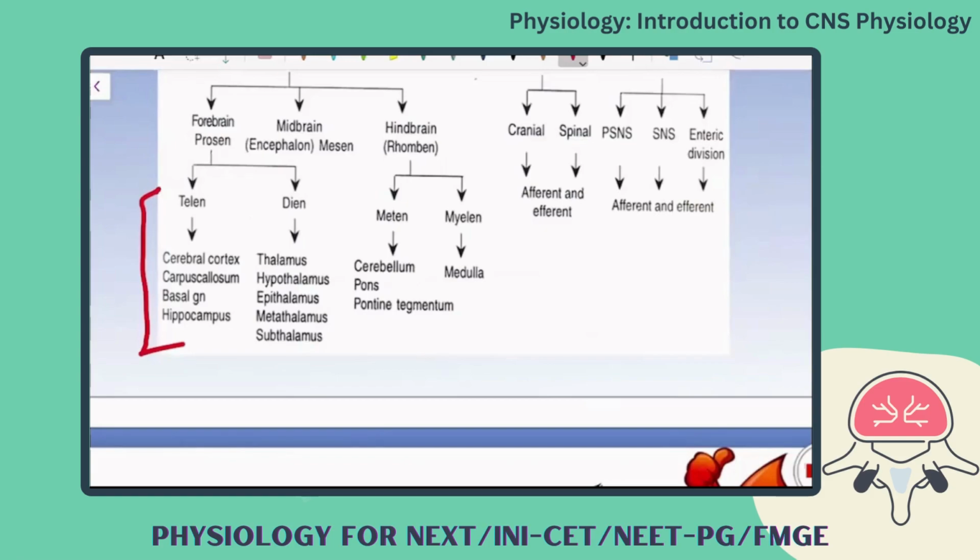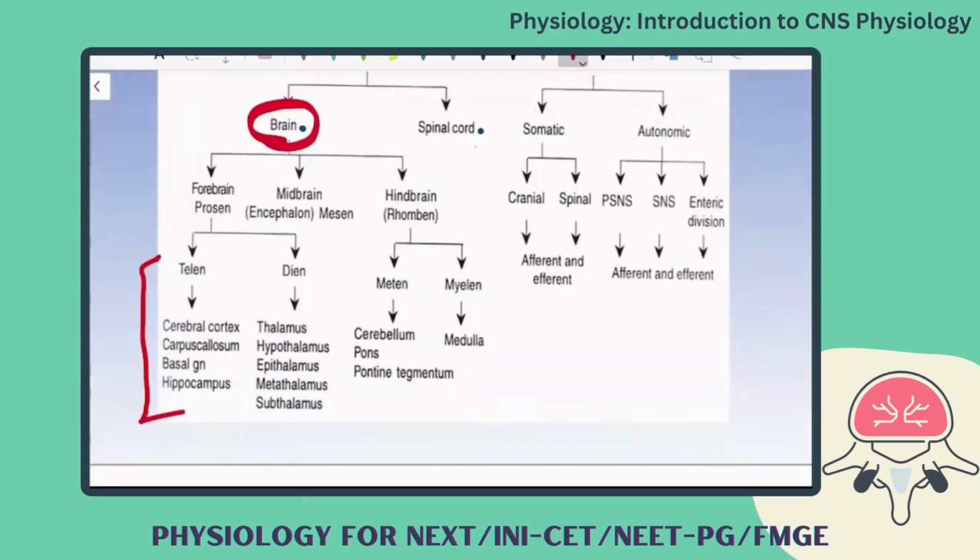And now moving on to the midbrain. No more confusion with the midbrain. Mesencephalon only for the midbrain. And now going to the hindbrain, that you call as rhombencephalon. On development, it further gives metencephalon, myelencephalon. Metencephalon gives rise to the posterior structures, cerebellum, pons and pontine tegmentum. Myelencephalon, as the name, it is for medulla. Okay, so this is the organization of the brain in the CNS.